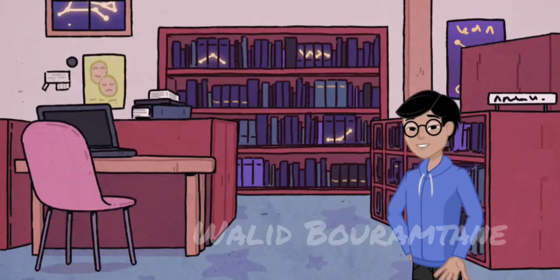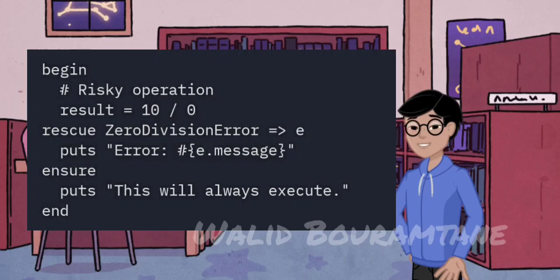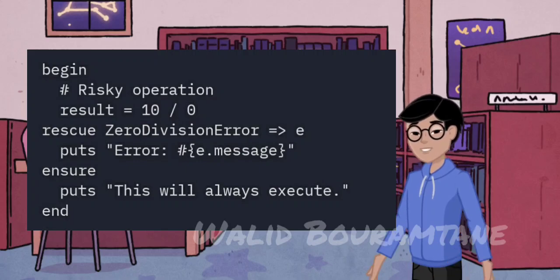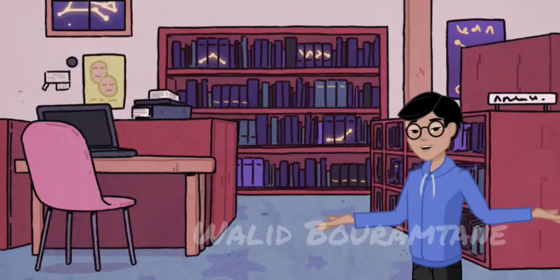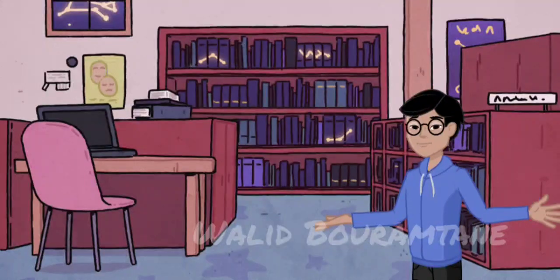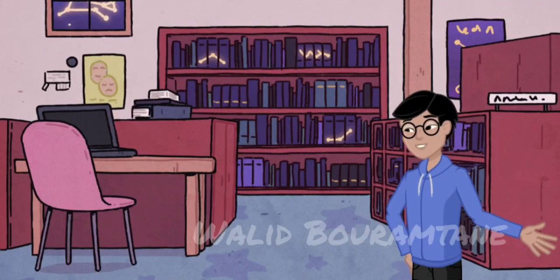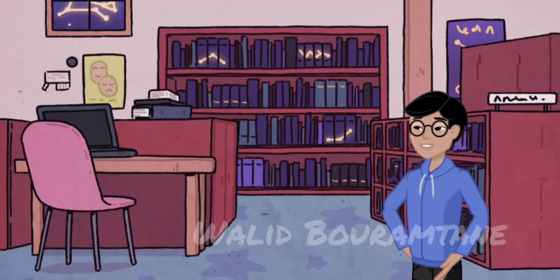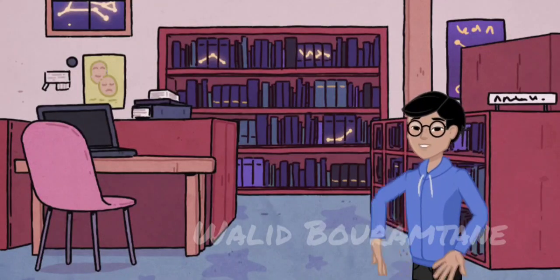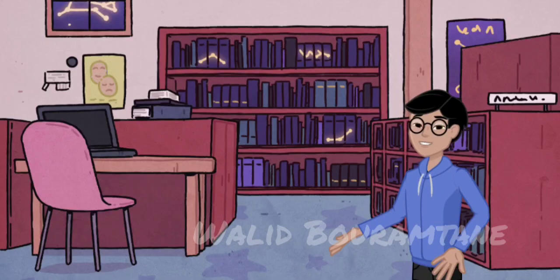Exception handling. Ruby handles errors through exceptions, ensuring robust and error-free code. The begin, rescue, and ensure blocks are used to handle exceptions and execute cleanup code. Ruby on Rails. Ruby is often associated with the Ruby on Rails framework, which simplifies web application development by following the convention over configuration principle.